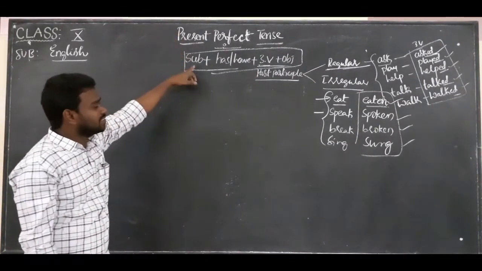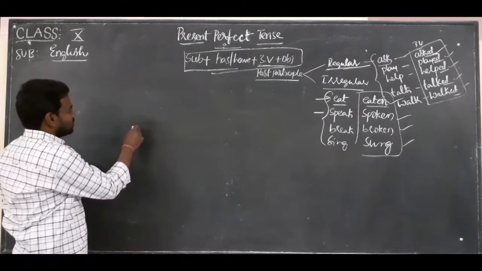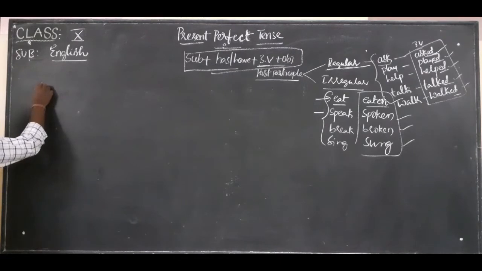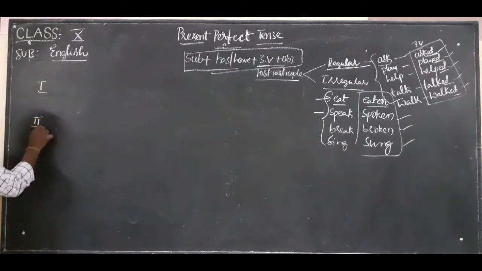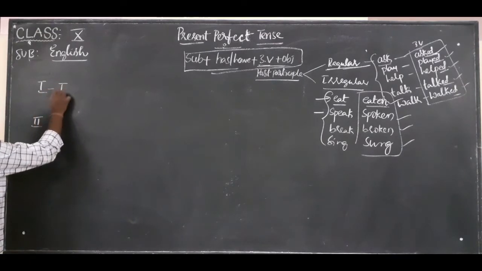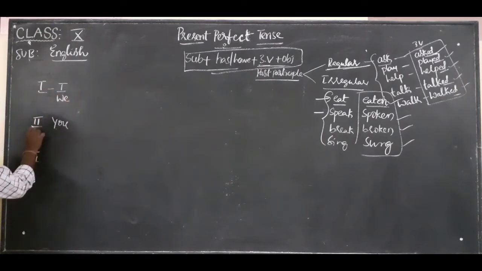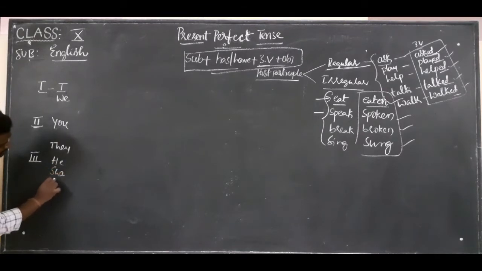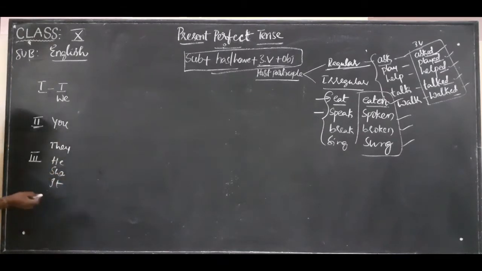Now let us see this form in sentences. As we have all seen here, there is the first person, the second person, and the third person. The first person is I, we. The second person is you. And the third person is what? They, he, she, it. Whatever the names and things, all come under the third person.